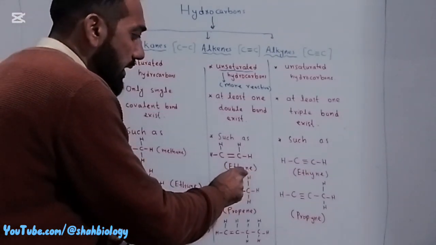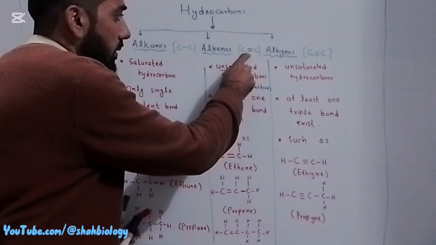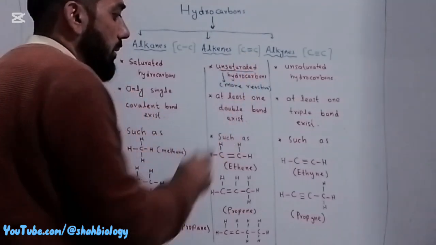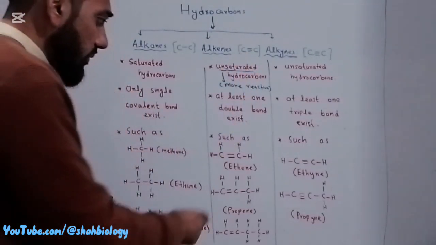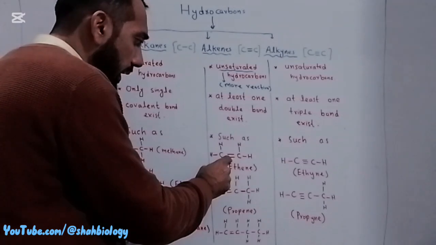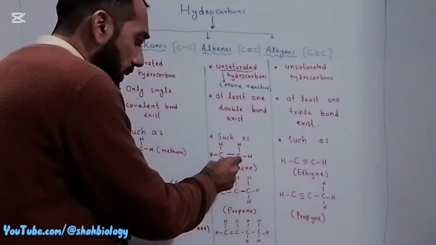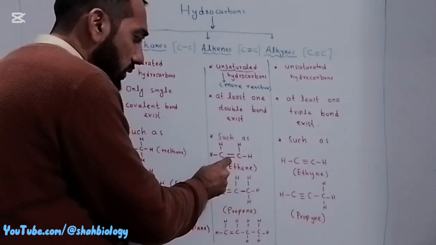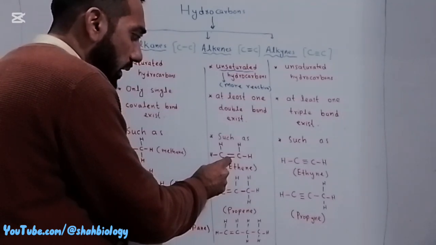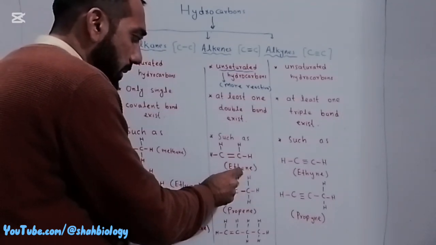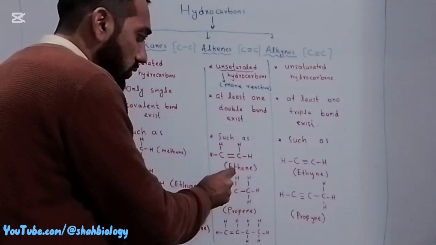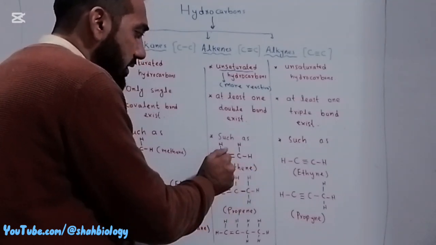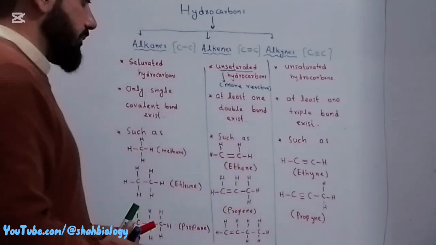This "ene" is represented by this double bond. Look at ethene. Here are two carbon atoms, and between them a double covalent bond is present. The bond is represented by "ene", so ethene is the first member of alkenes.